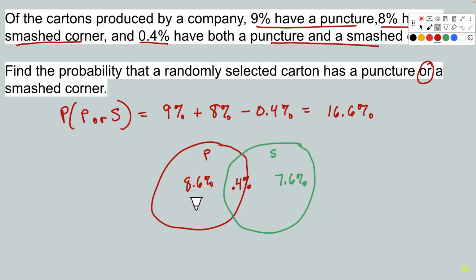So you could do it this way, and then we add everything. Notice everything gets counted once. So it's 8.6 plus 0.4 gives you 9.0, plus 7.6 gives you 16.6%, just adding them all once. Or we could use the formula method where we add the two and then subtract off the overlap. Basically count it twice, but knowing that it was counted twice, subtract it off. So that's that one, and that brings us to the end of what we need to take a look at.